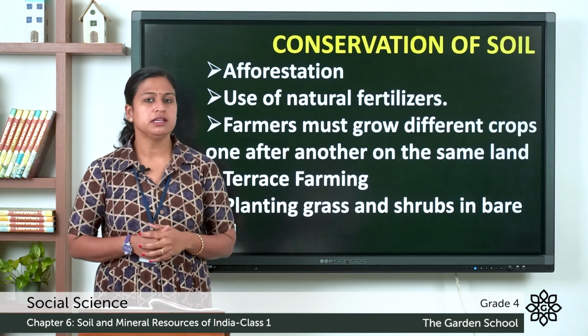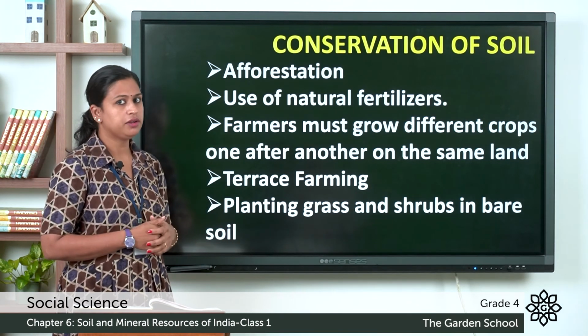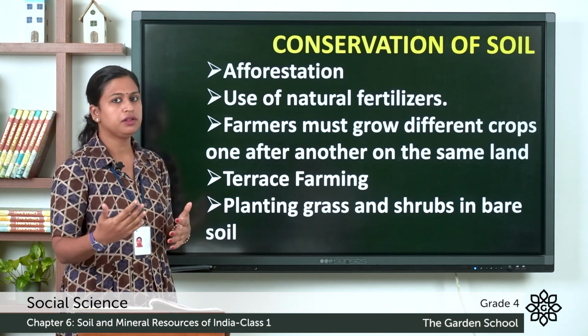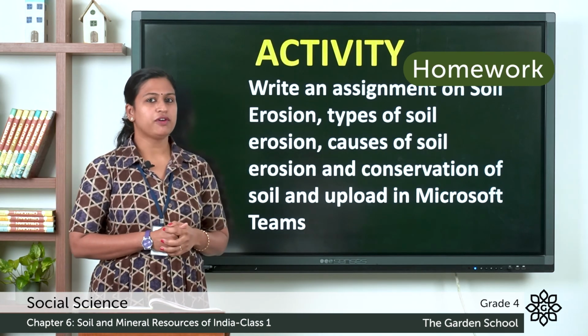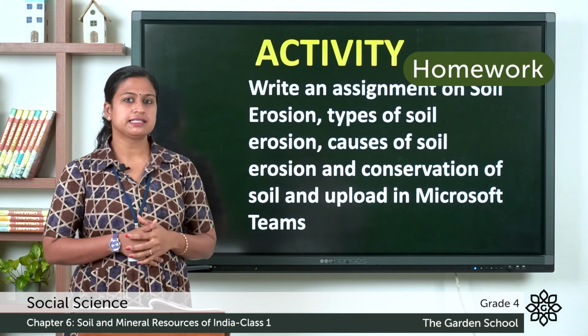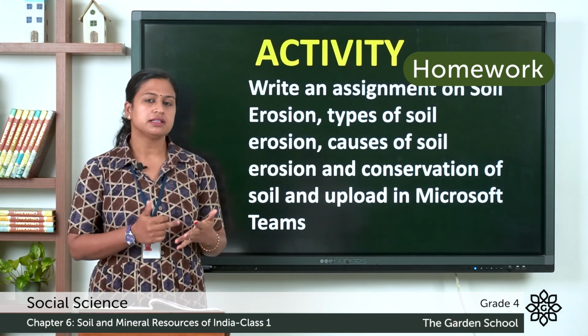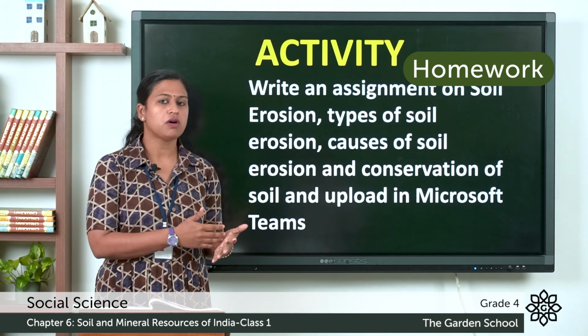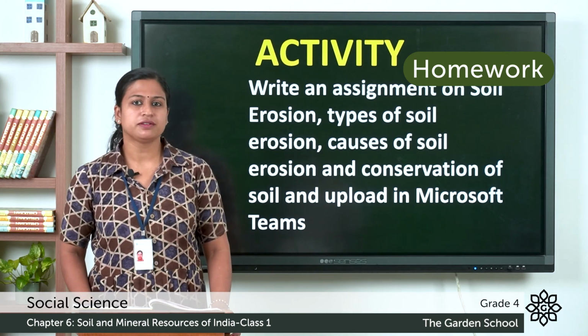in preventing soil erosion. So this was about soil erosion, conservation of soil and the causes of soil erosion. There is an activity for you. You have to write an assignment on soil erosion, types of soil erosion, conservation of soil erosion and causes of soil erosion. You have to upload it in Microsoft Teams.